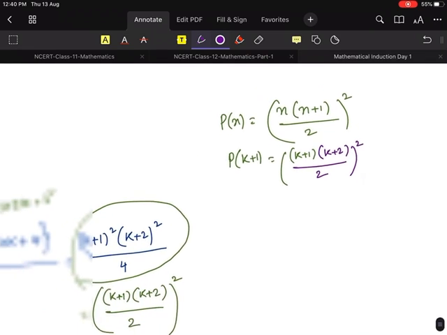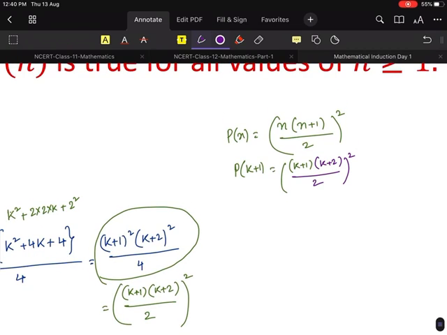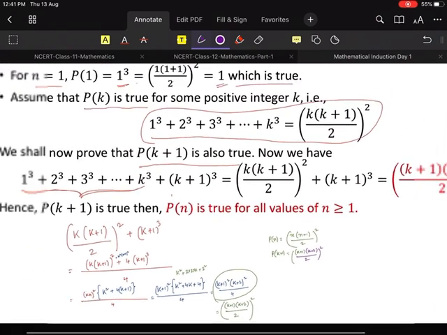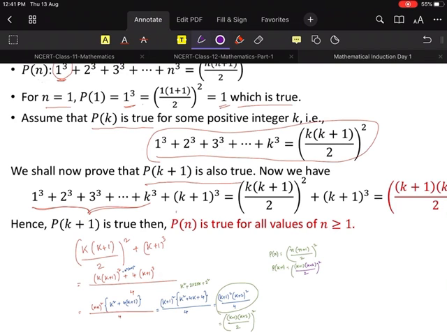Yes. Isn't the left hand side equal to the right hand side? Yes. So what can we say? Hence P of k plus 1 is true. Then Pn is true for all values of n greater than or equal to 1. Am I clear, everyone? Yes or no? Everyone understood? Yes, sir.